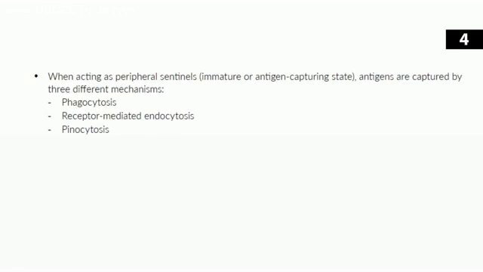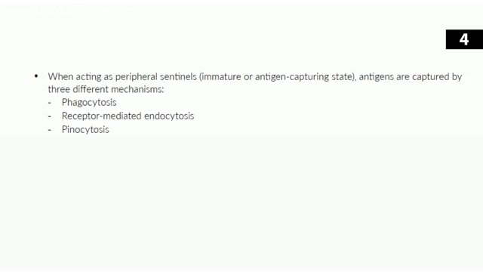And then the third mechanism is called pinocytosis, which is like endocytosis of extracellular fluid and whatever small particles are floating in the fluid. Kind of like cellular drinking of fluid. Dendritic cells can actually replace their entire cell volume of fluid within an hour through pinocytosis. So it's kind of like a sieve. It's just taking in a bunch of stuff and looking for any antigen that it can find in that fluid.